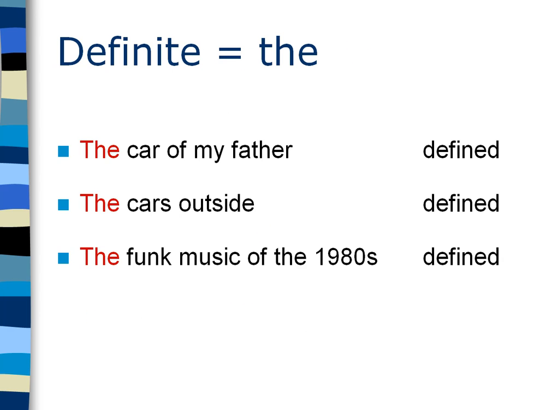Moving now to definite things. Definite things are defined. You and I, in a conversation, we both know what we're talking about. I could be talking about the car of my father, and you'd know what car it is. It's not any other car, no, it's the car of my father. We're talking about the cars outside, not the cars that are parked inside or in the next street. No, the cars outside. They've become definite. I love the funk music of the 1980s. Any kind of funk music? No, the 1980s. It is defined.